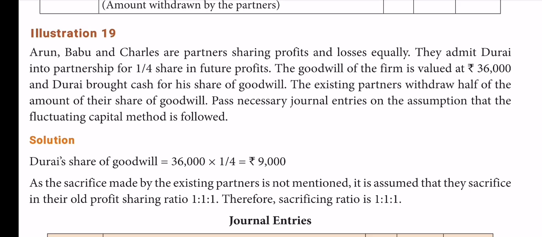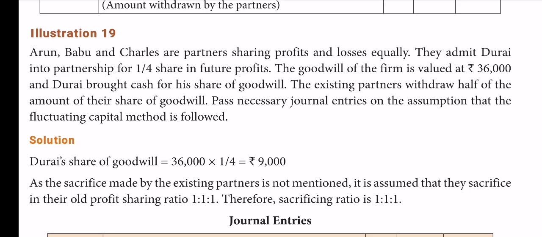The total value of goodwill is 36,000 and Durai, the new partner, brought cash for his share of goodwill. How much? 1/4 share. So the total value of goodwill is 36,000, and of that 1/4 share the new partner brought in cash.